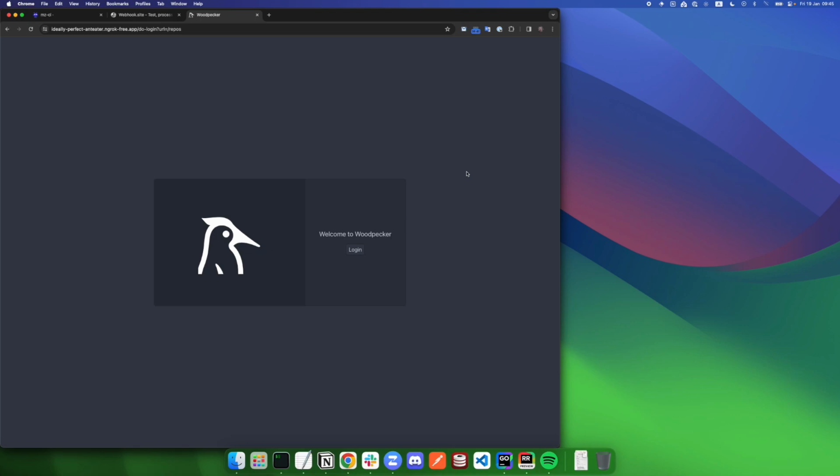Hello everyone, welcome to this video demonstration of the Radicle integration with Woodpecker CI. Woodpecker CI is a CI system that is able to connect to a forge and run CI workflows registered within the repositories. We have started here a local instance of the Woodpecker and we are able to log in. It uses the local Radicle node.